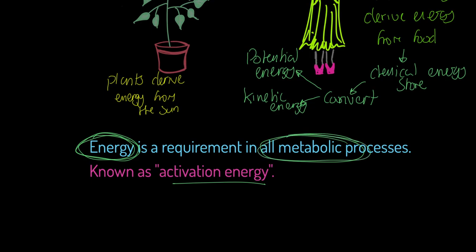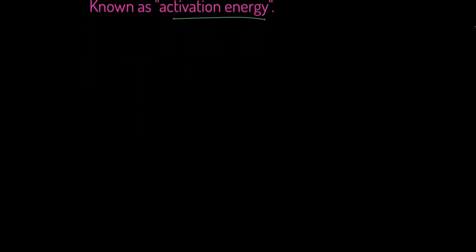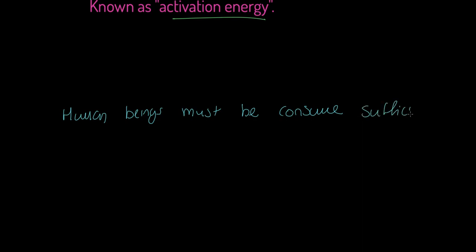Fantastic. Now, I'm going to risk boring you here, folks, because I'm going to write down something by hand that I really want you to pay attention to. And it is the following. Human beings, it's a bit of a long sentence this, must consume, by that we mean eat and drink, of course, we must consume sufficient, that means enough, chemical energy, stuff like burgers and plants and bread and so on.